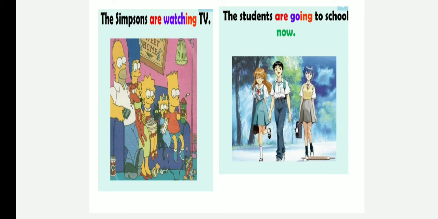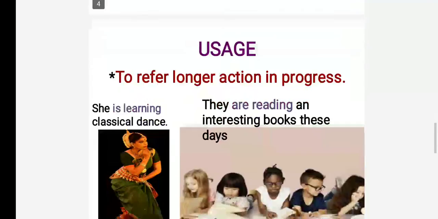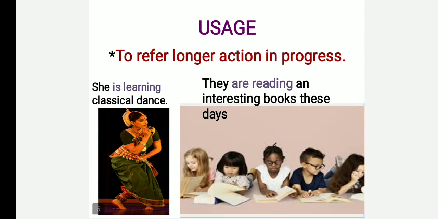Don't forget that while we are communicating, if we are narrating the thing that is happening at that time, we have to communicate by using present continuous tense. That means we have to get the help of the be form helping verb. And where and how we have to use present continuous tense in order to represent the longer action. That means the action that takes a long time to complete. In order to narrate those kinds of action, we have to use present continuous tense.